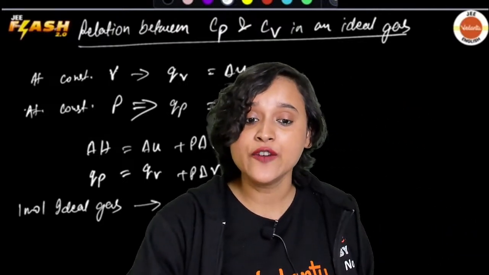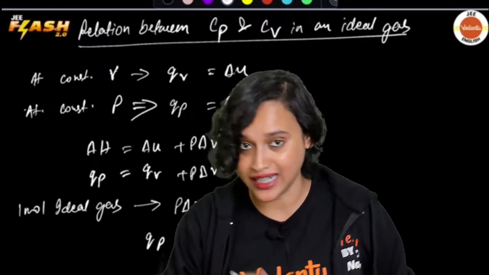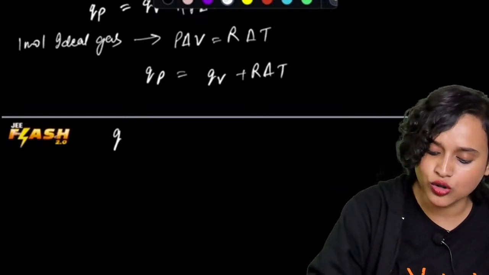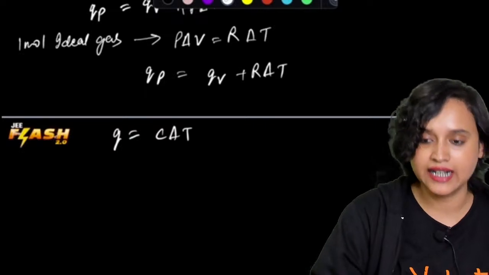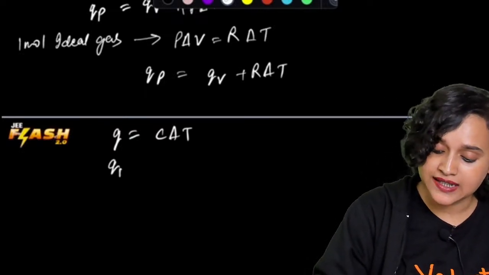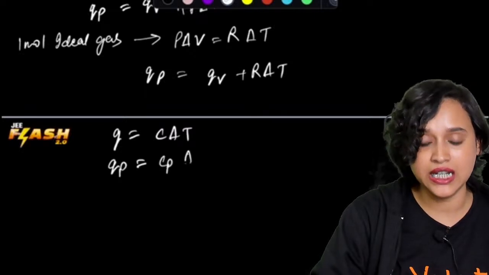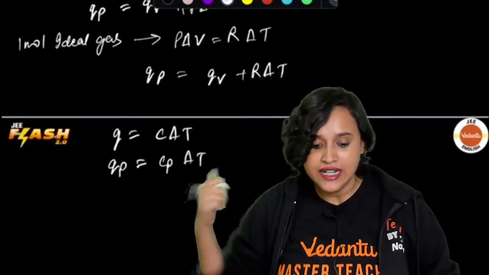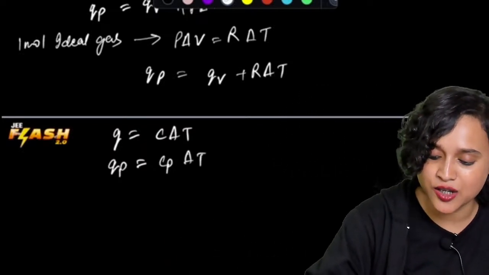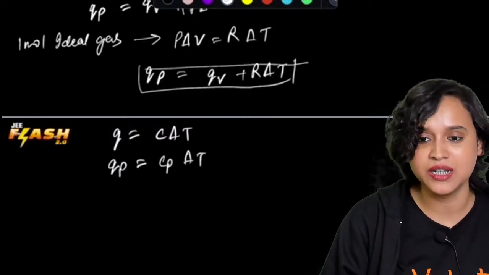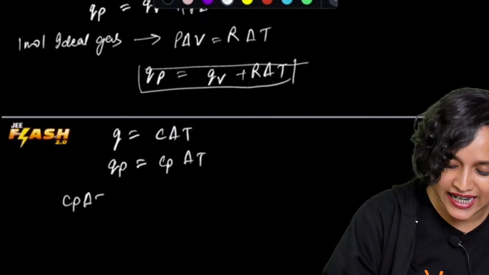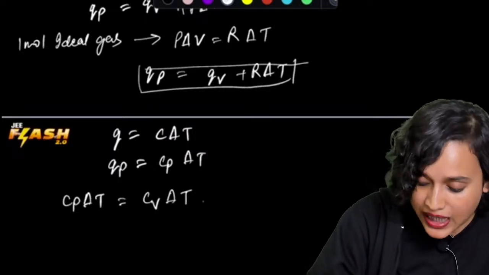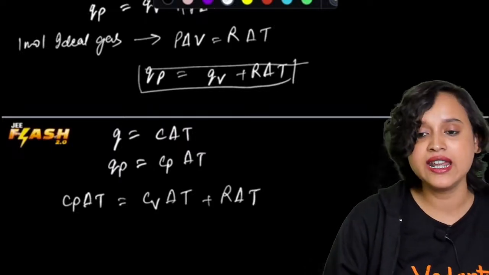Now, from the heat capacity concept that we have just studied, we know that Q is equal to C delta T. So that means that my QP is going to be equal to Cp delta T. Now that I have written that, what does this equation become? This equation becomes Cp delta T is equal to Cv delta T plus R delta T.